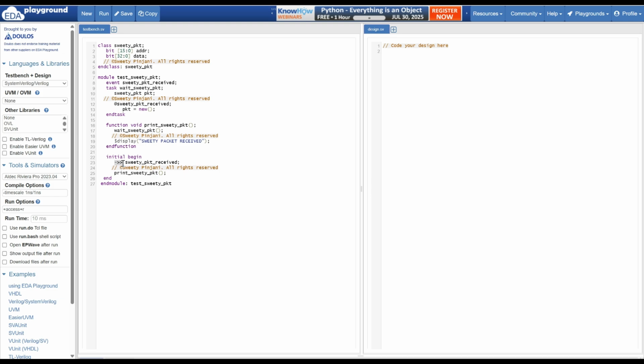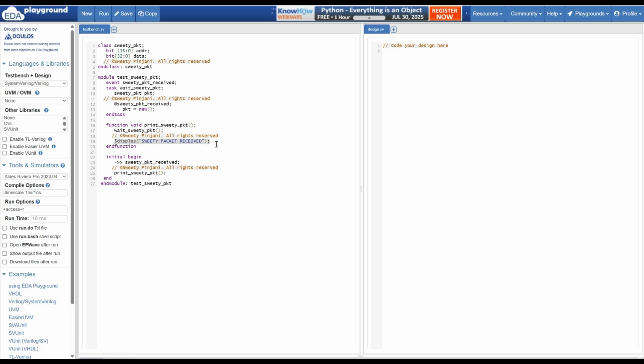You can see this in the SystemVerilog essential series, where there is a tutorial on event and we discussed all this in detail. Here I am triggering the sweetie_packet event. Why? Because only when the event is triggered will the object get created, and then this display will come. After triggering this particular event, sweetie_packet_received, I am printing sweetie_packet.